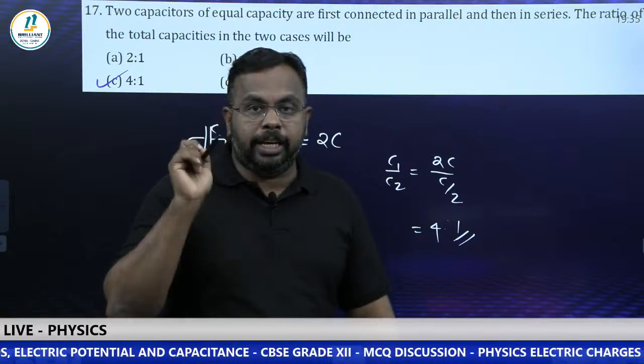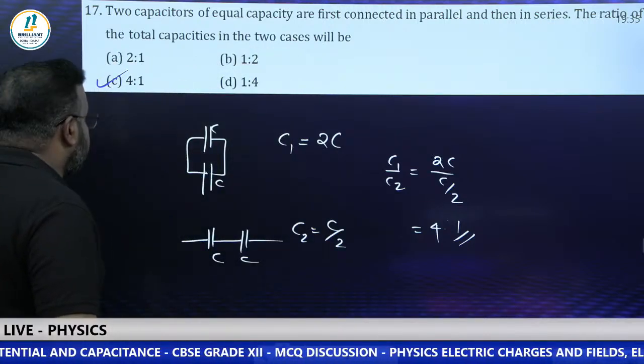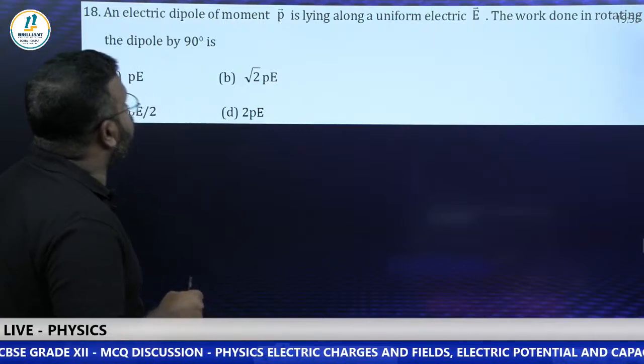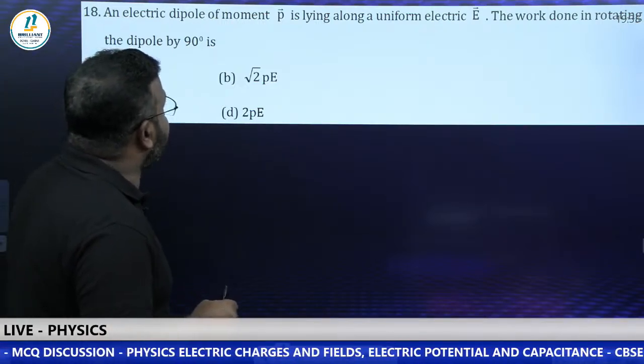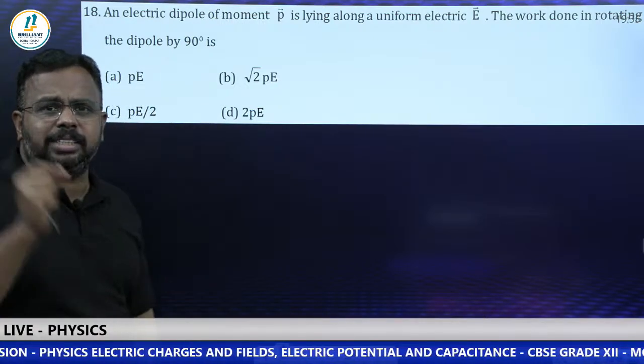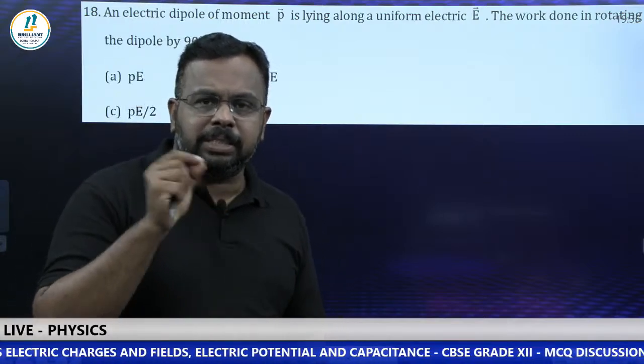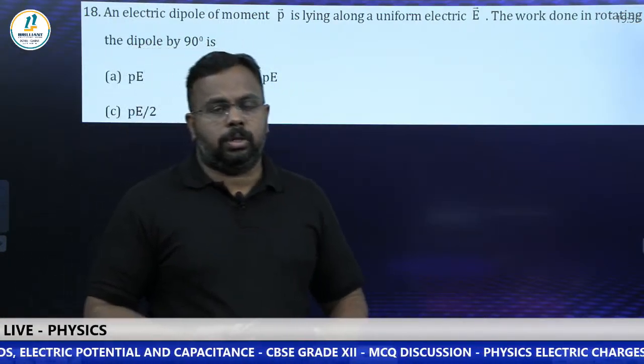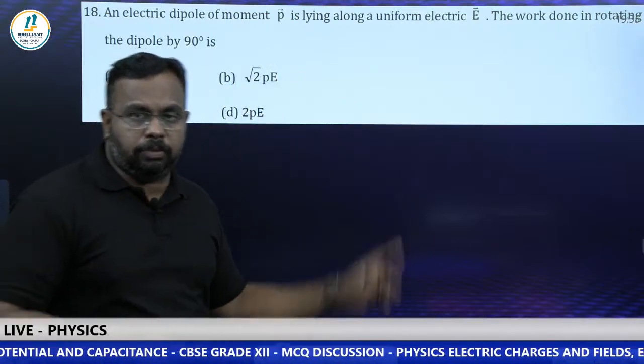Okay, I'm going to the next question, number 18. An electric dipole of moment P is lying along a uniform electric field E. The work done in rotating the dipole by 90 degrees. Again, a repeating type question. Work done in rotating it. This question can be asked in different ways also. I'll tell you the other ways of asking the question after explaining this.